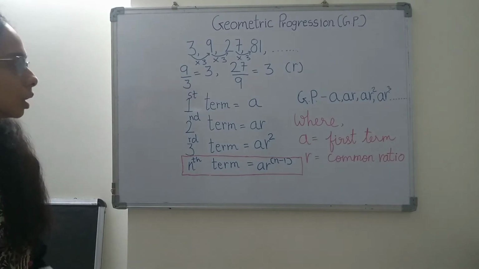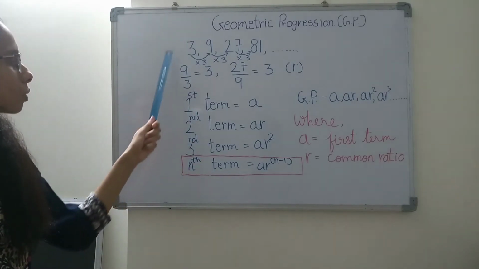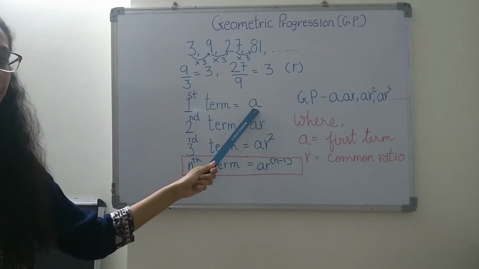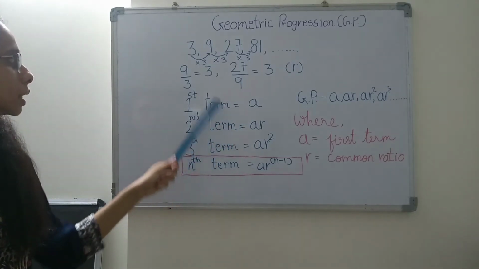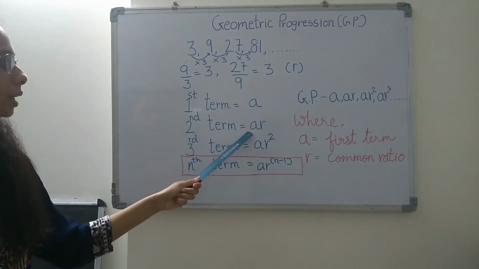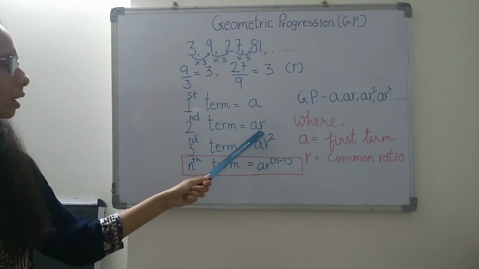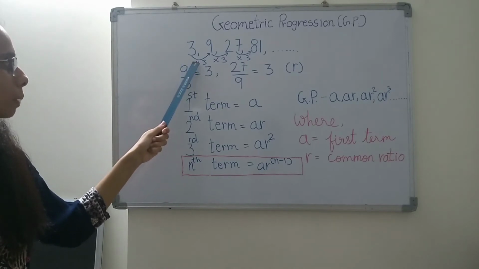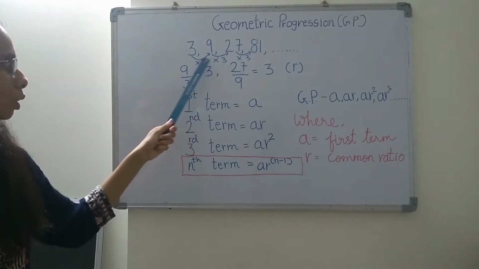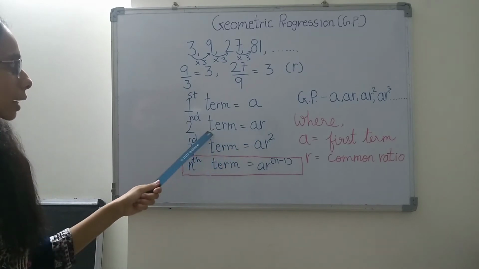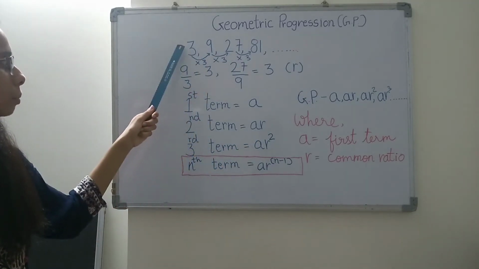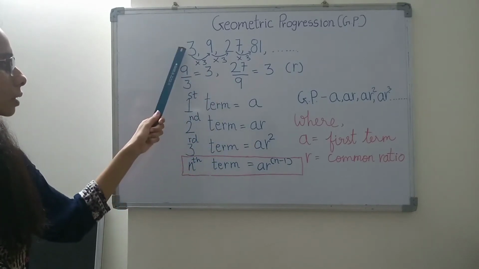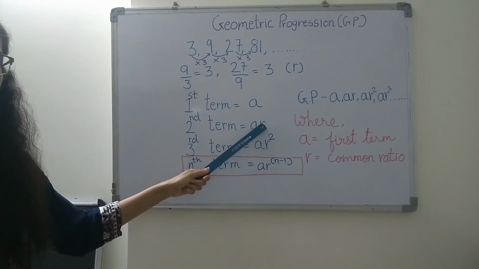Fine. Now, the first term of this series is 3. It can be symbolized as A. The second term of the series, 9, can be written as AR. Why AR? Because A indicates the first term and when it is multiplied by the constant ratio, which is 3 over here, we get the second term. 9 is 3 multiplied by 3. 3 is the first term A and this 3 is the common ratio.